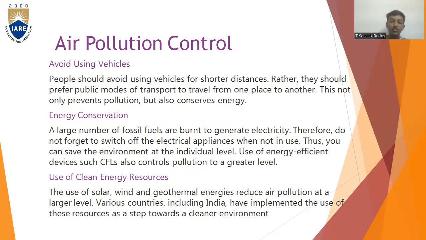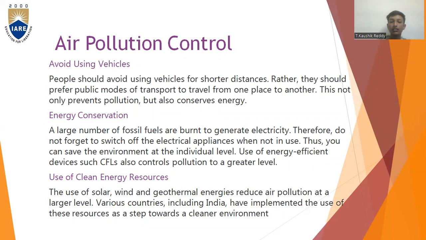Use of energy efficient devices such as CFLs also controls pollution to a greater level. Use of clean energy resources: the use of solar, wind, and geothermal energies reduces air pollution at larger levels.